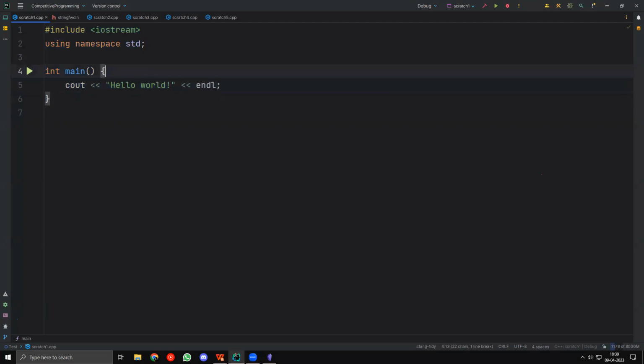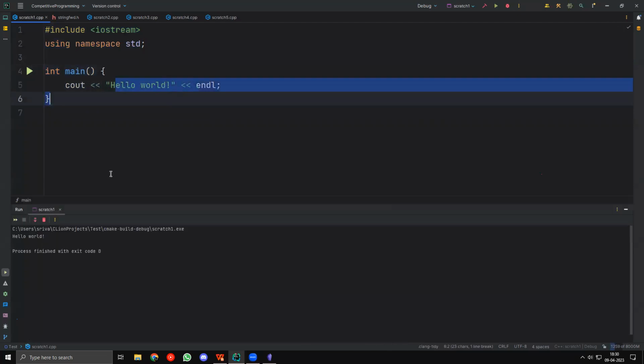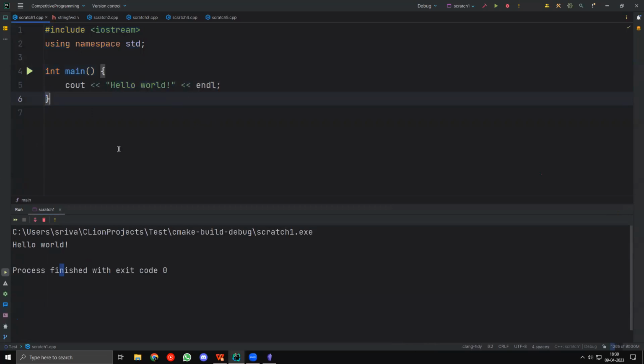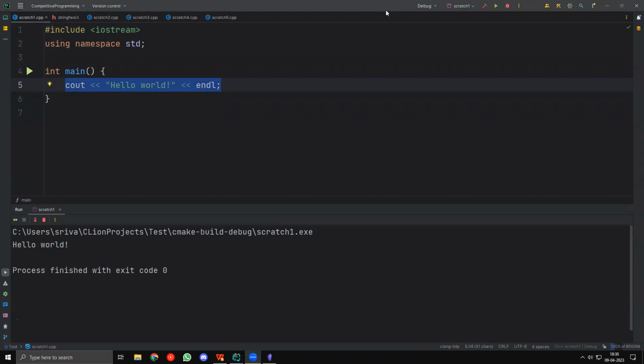So first of all, let's just run this to see what happens. This will output hello world, right? So this is basically the output. Now, let us see how we can output stuff later, and let's see how this works later. But okay, first of all, let me stop annotations. Let me remove all the annotations.